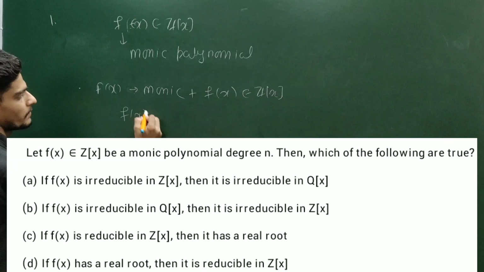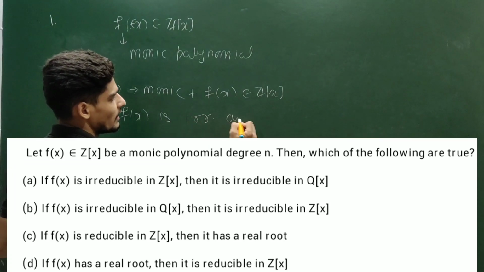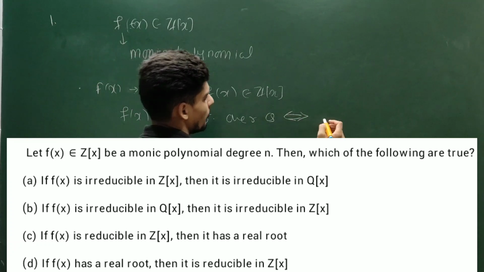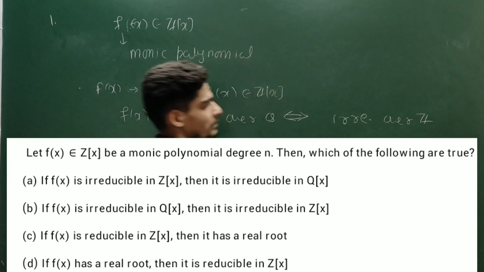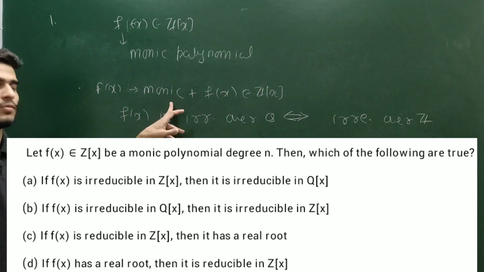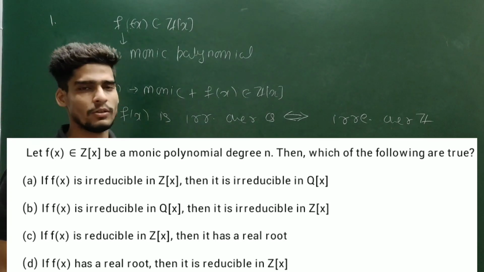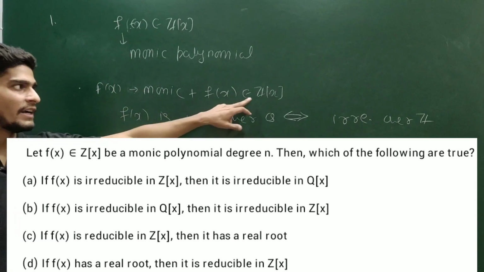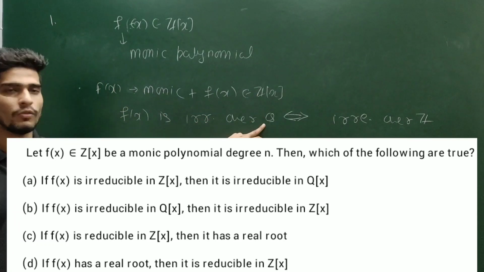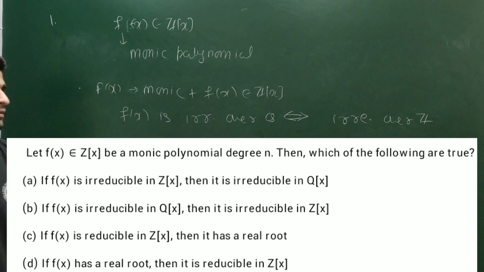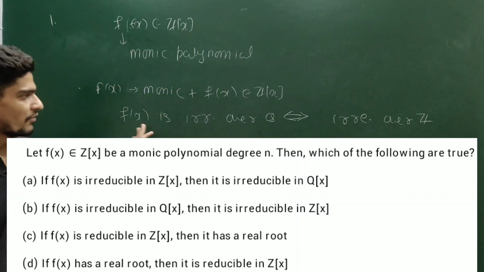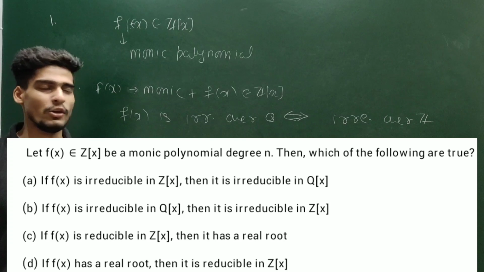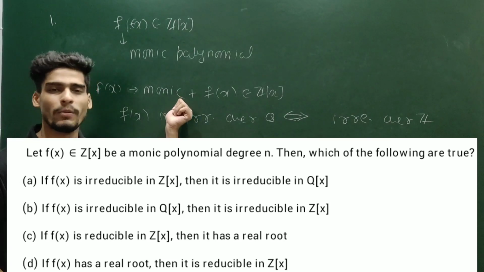then f(x) is irreducible over Q if and only if irreducible over Z. That we know. This is because of monic polynomial. If your polynomial is not monic, you cannot say this thing. Or you can use the Gauss lemma. Gauss lemma says if you have any integer valued polynomial, if it is reducible over Q, then it becomes reducible over Z. But when it is monic, then this condition becomes if and only if. You can use the negation part. f(x) is reducible over Z if and only if reducible over Q. That you can also use, provided your polynomial is monic.